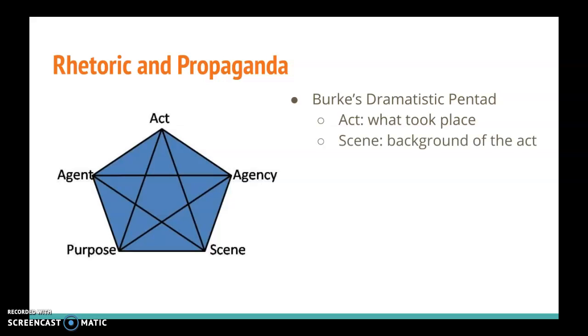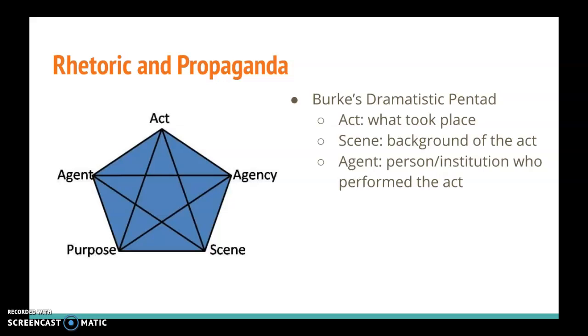The scene is the background of the act. This is the situation in which the act occurred. So if we're looking at a particular message, maybe that message was sent during wartime. That would provide an important background to the act as it was.